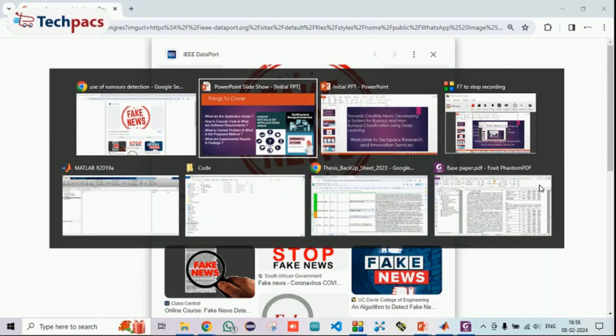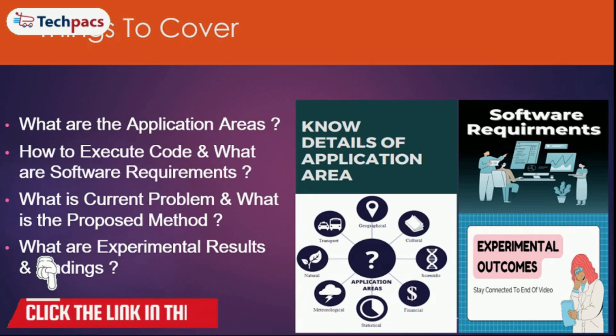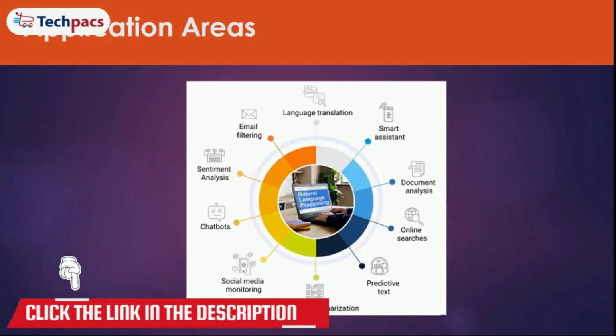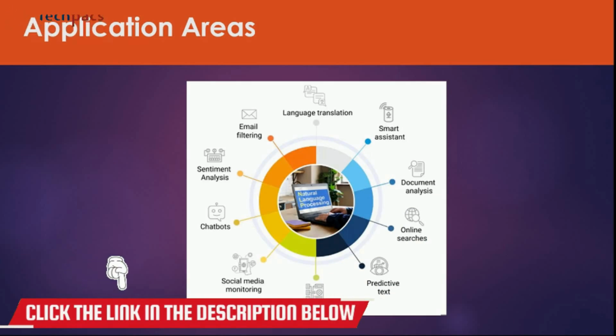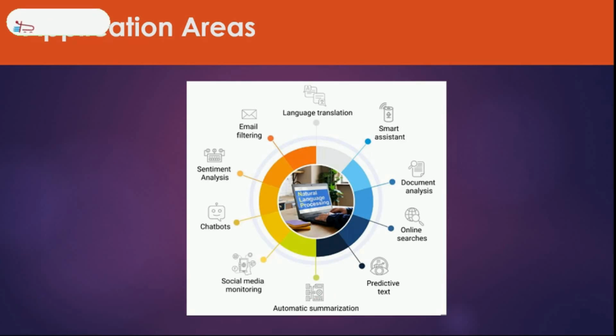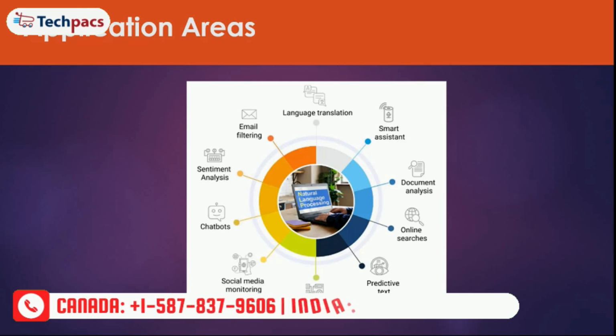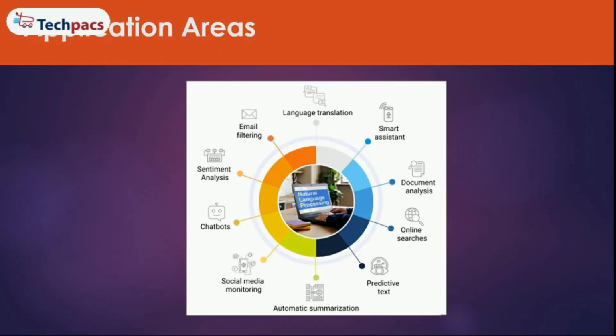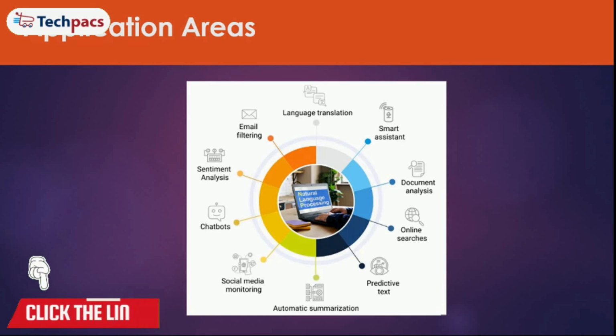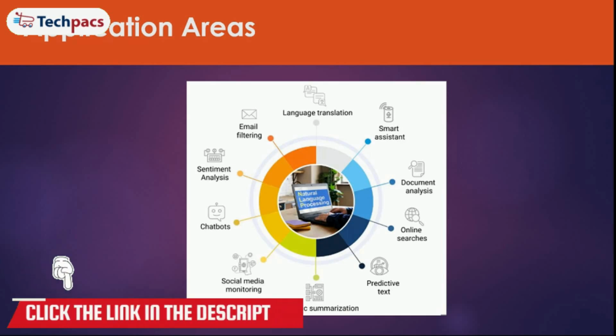Other than that, this developed system is helpful in many NLP applications, like email filtration, smart assistants, analysis of documents, social media platforms, chat bots and many other scenarios. So this is the need of the current systems, where people are engaged in every one of these application areas. So a solid and effective solution is required in order to detect the rumors from the given data. So let's move to the main work done.